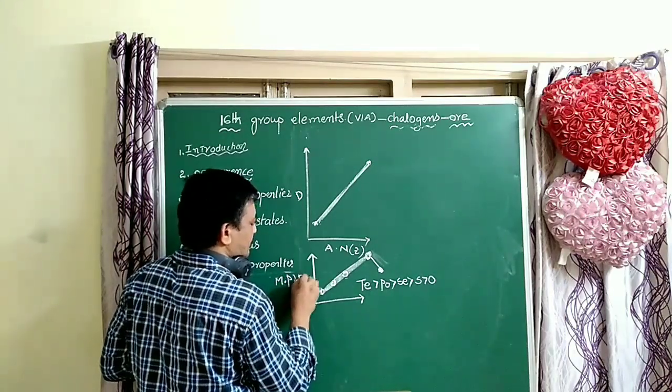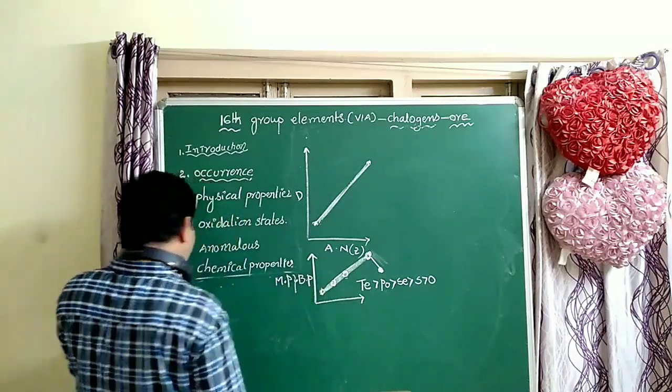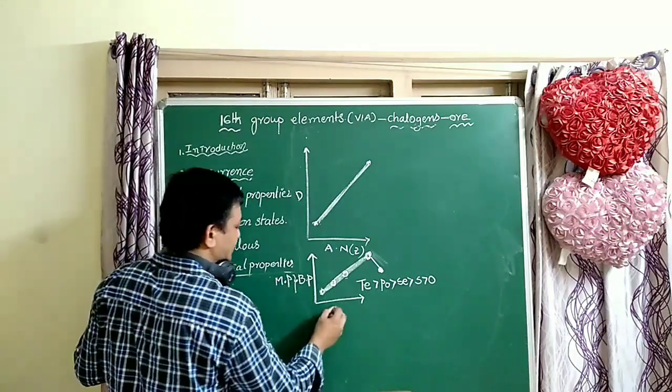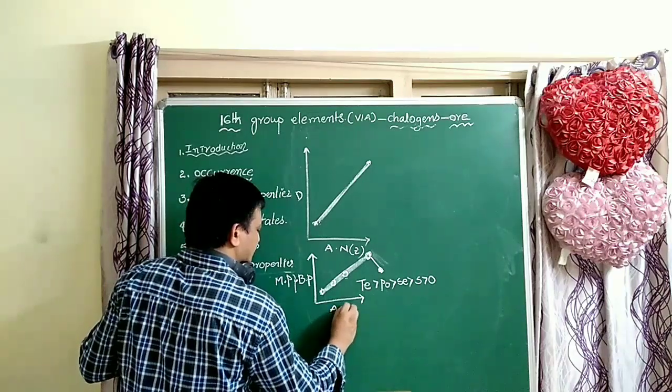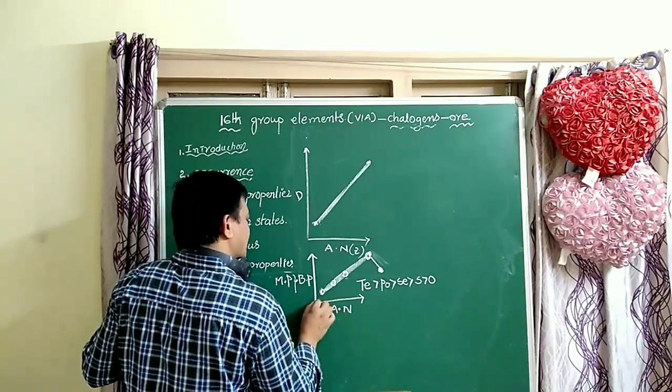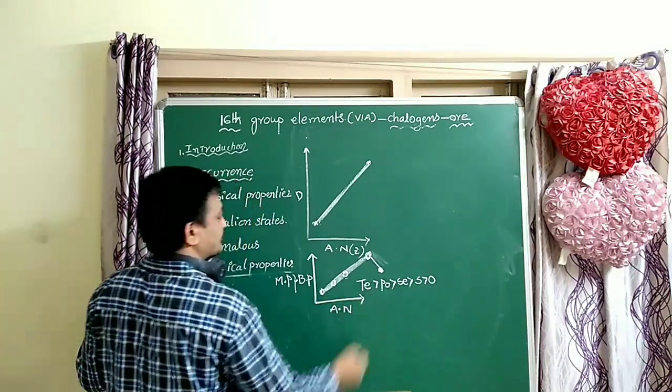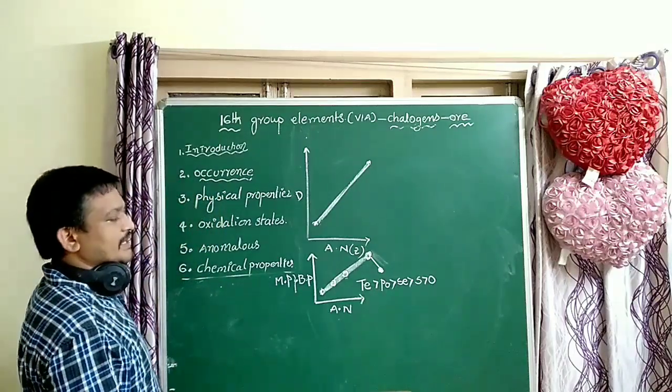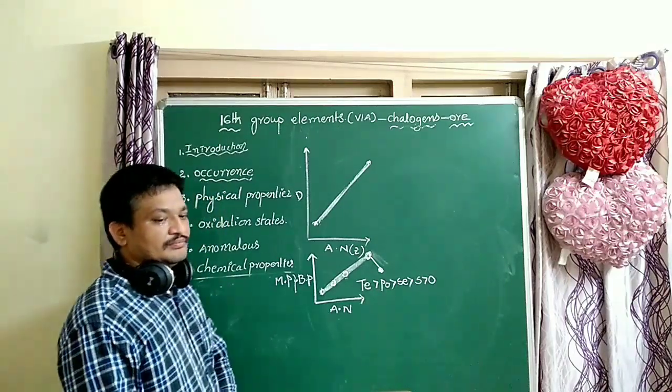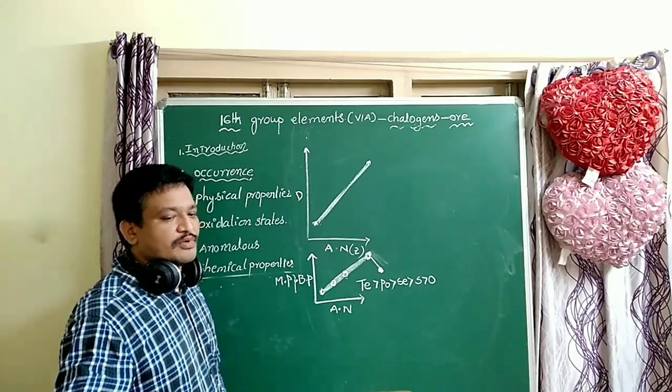Melting and boiling points increase from top to bottom. That is very important, students. As the atomic number increases, melting and boiling points increase. Is it clear, students? Those are the physical properties.